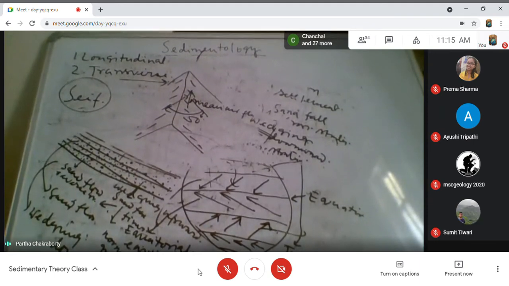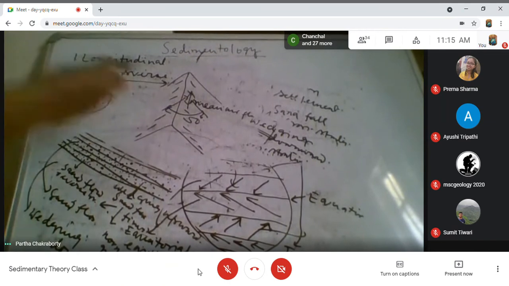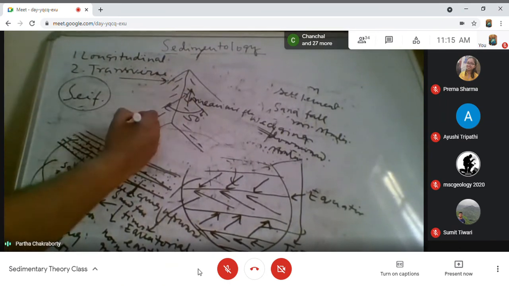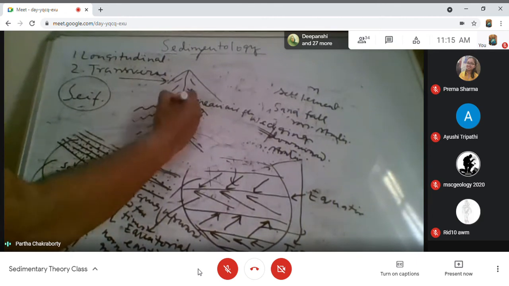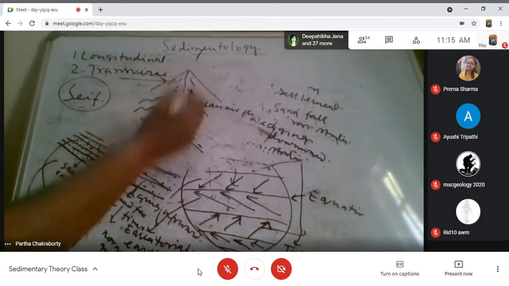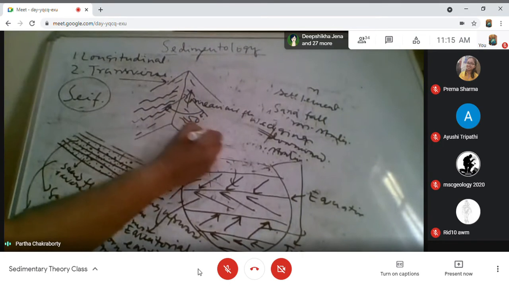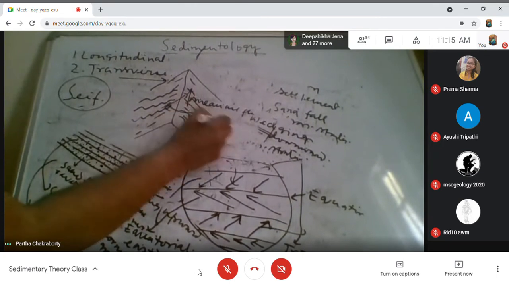What really happens is that when this flow happens, there are ripples moving on the surface of the bed. And when this flow happens, the ripples form on this surface.